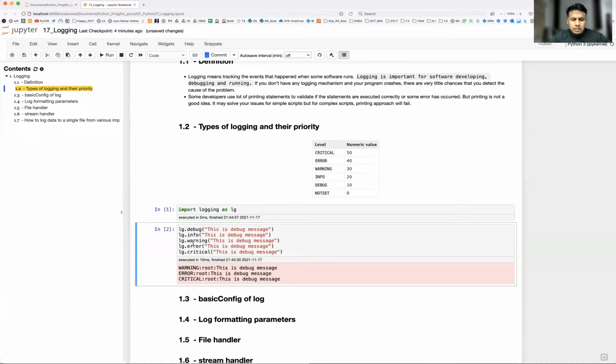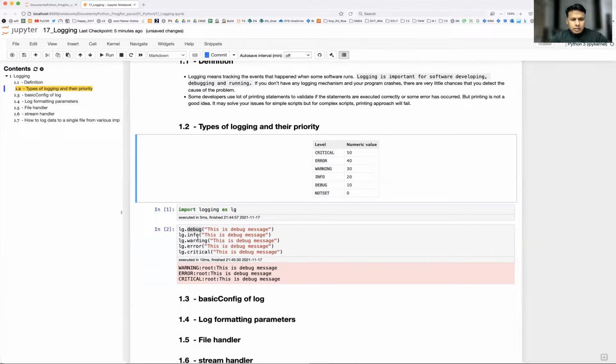Since the default is warning, you don't see debug and info getting printed. Only warning, error, and critical are getting printed because those have higher priority. If you set the warning level, then warning and the levels above it will get printed. Okay, so this is a very basic logging mechanism. Whenever you are going to print any statement, you use one of the levels and give the message. Now, how do you enable the other messages also?